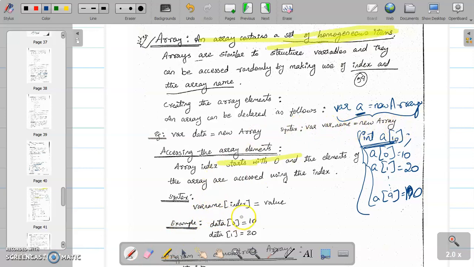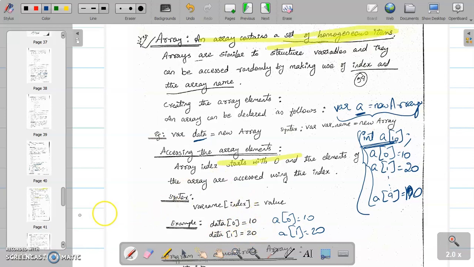This is declaration. So next, accessing the array elements: to access them, we write the variable name, square brackets, index, is equal to value. Example, see here, data of 0 is equal to 10, data of 1 is equal to 20. That is, a of 0 is equal to 10, a of 1 is equal to 20. Here I declared the array as data, so data of 0 is equal to 10, data of 1 is equal to 20.